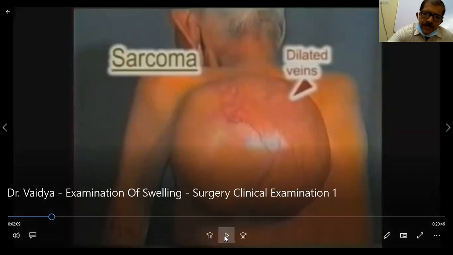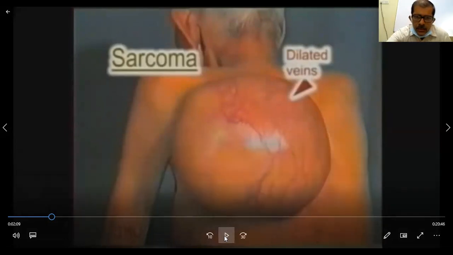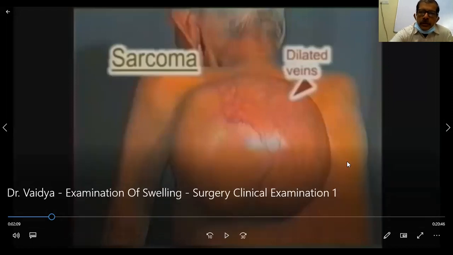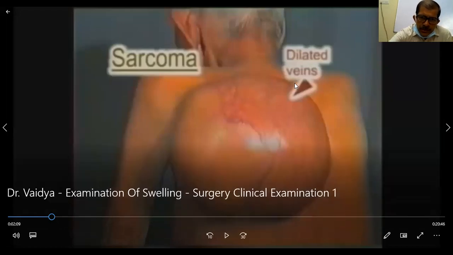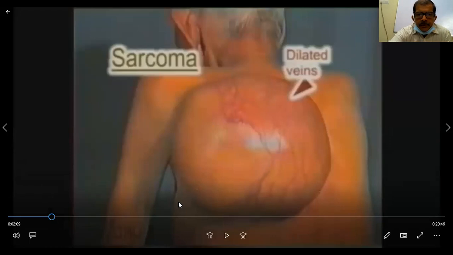So surface, as he is showing, but routinely how we examine for surface: is it smooth like this? Surface is smooth. Is it irregular, as he has shown for melanoma? Then is it lobulated?